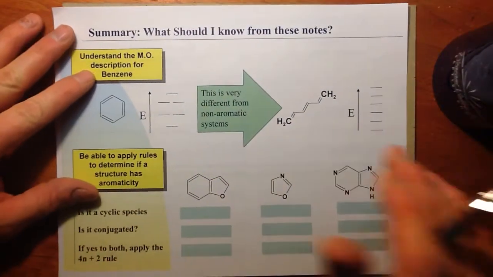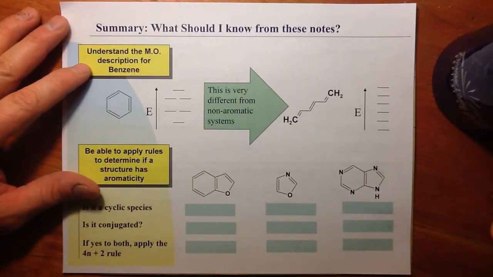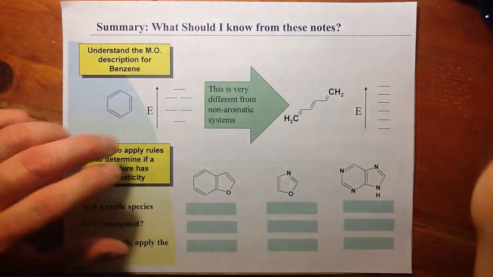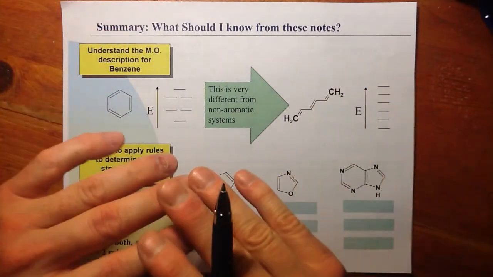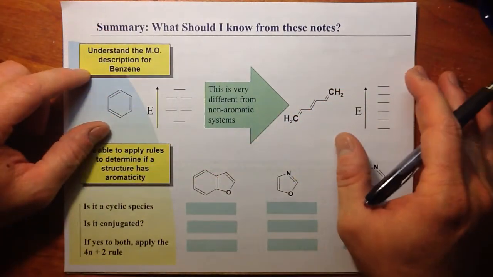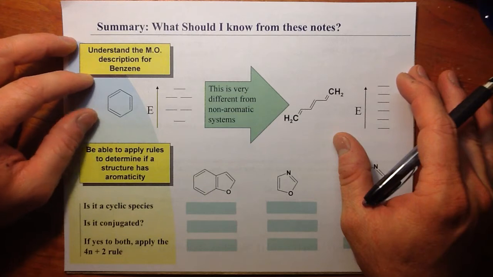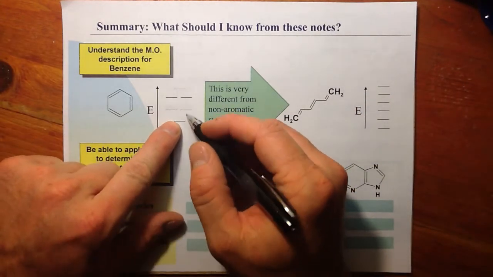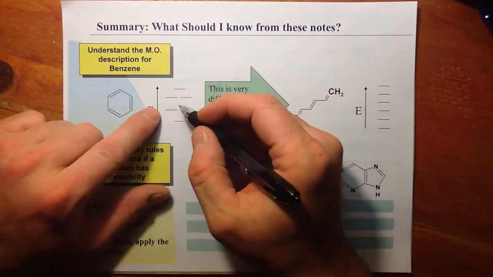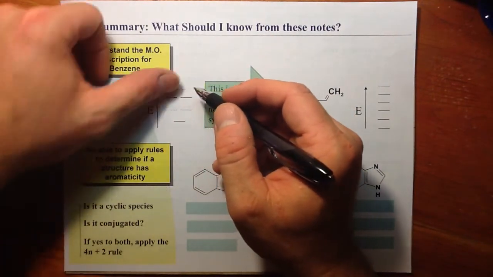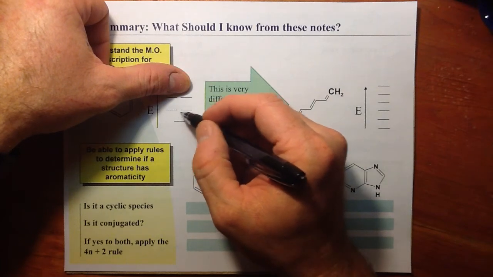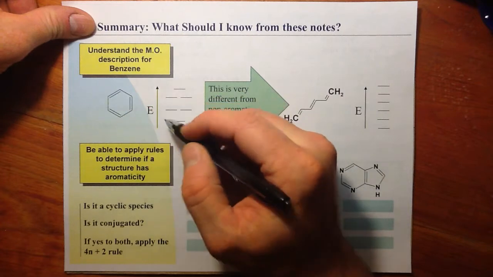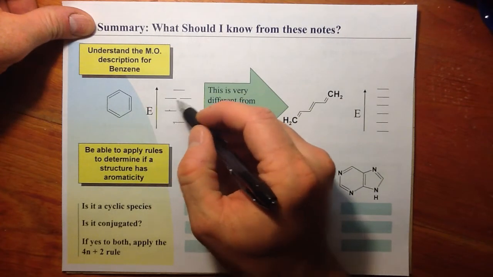All right, we're just about done. This is our last slide, just summarizing where we've been. We've looked at what is aromaticity, and it really had to be tied to the molecular orbital diagram to understand the Huckel rule. And we said that Huckel rule really comes out of this MO description, where if we have an odd number of p orbitals, we end with just an odd number, 1, 3, 5. But if we have an even number, like for benzene, 6 p orbitals, we get 6 molecular orbitals.